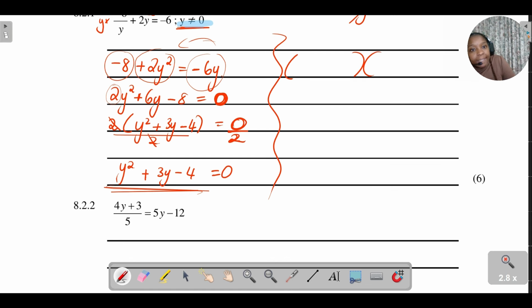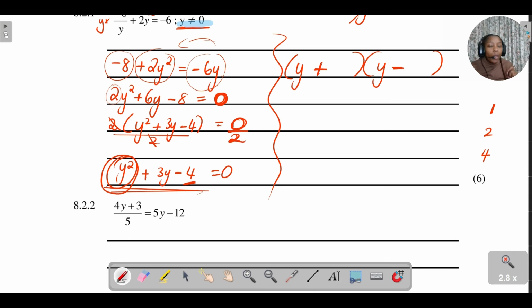You open 2 brackets. Then you want to get a y squared, so it's going to be a y and a y. Then you look at the sign of the last term. It's a negative. If it's a negative, that means we want to have a positive and a negative in both my brackets, because a positive times a negative will give me a negative. Then I said we're going to look for the factors of 4. What are the factors of 4? It's 1, 2, 4. These are numbers that can go into 4 without leaving a remainder. Factors: numbers that can go into a number without leaving a remainder.